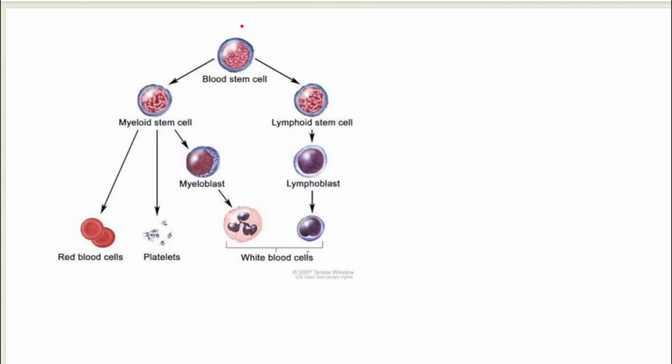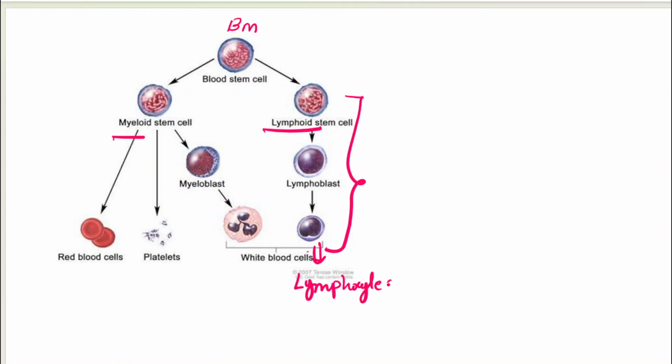All of you know that you have a stem cell in your bone marrow which is going to produce all kinds of blood cells here in the periphery. So, which stem cells can there be? You have a lymphoid stem cell and a myeloid stem cell. Important to remember is that a lymphoid stem cell is going to differentiate or mature into only lymphocytes. Therefore, a tumor or leukemia of lymphocytes, ALL or CLL, whatever is there, is going to involve the lymphocytes